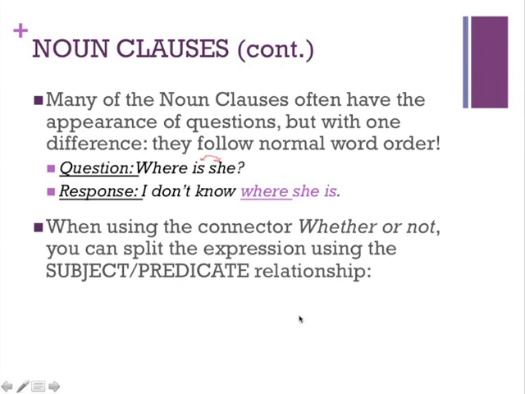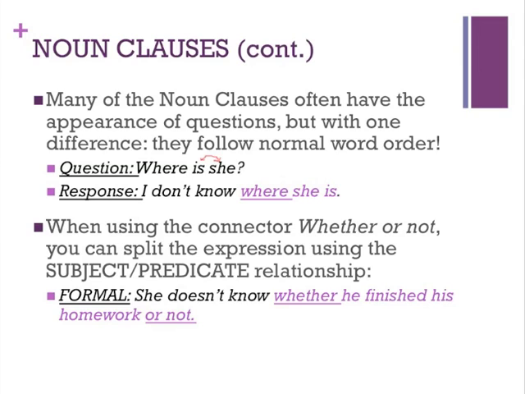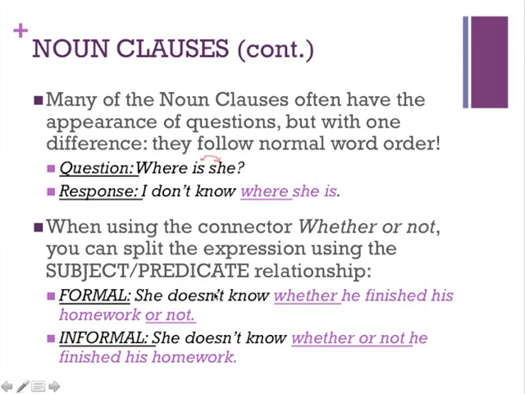And as we mentioned before, when using that connector whether or not, you could potentially split the expression. She doesn't know whether he finished his homework or not. Now, that would kind of sound like a more formal situation. You might also notice in more informal situations, somebody might put the or not back at the beginning. She doesn't know whether or not he finished his homework. So again, these are a couple of other situations where word order, we kind of have to remember how they function.